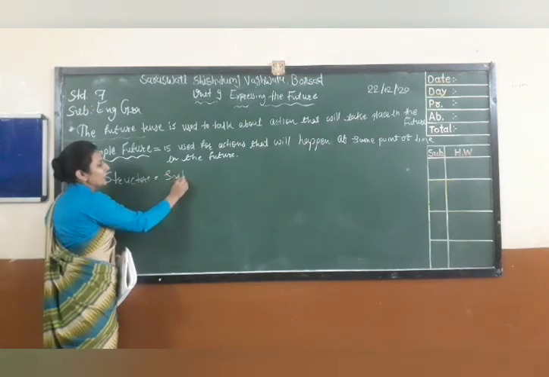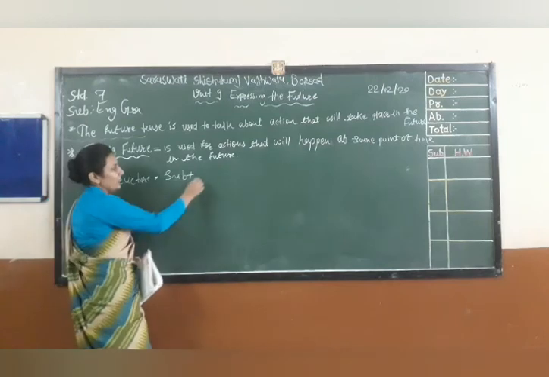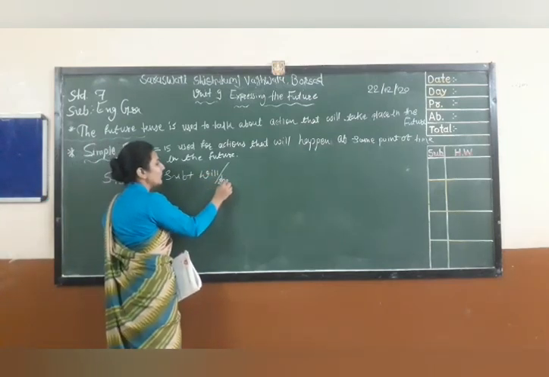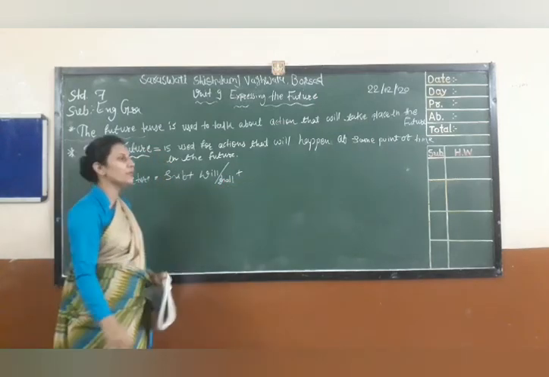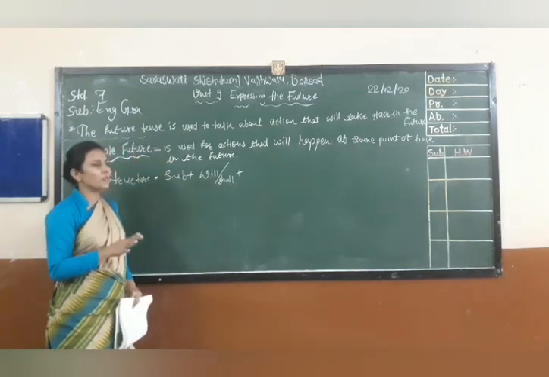First of all will come the subject, then after that you have to use will or shall, then after that you have to use the base form of the verb. Means here we have to use what?